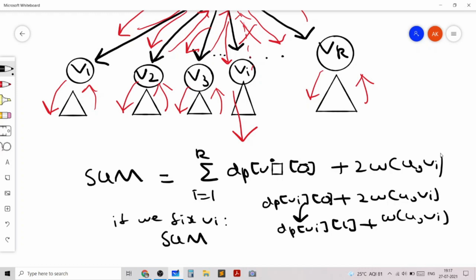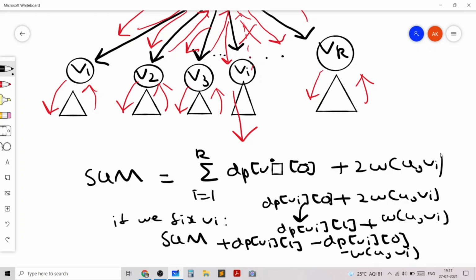This change we need to reflect can be reflected in O of 1, because this term is just sum plus dp vi 1 minus dp vi 0 and minus the weight from u to vi.